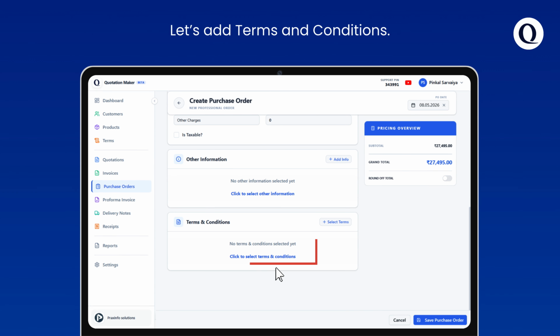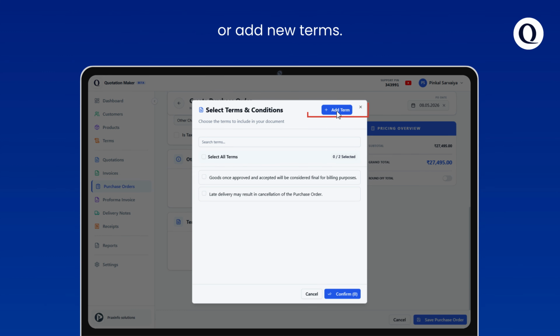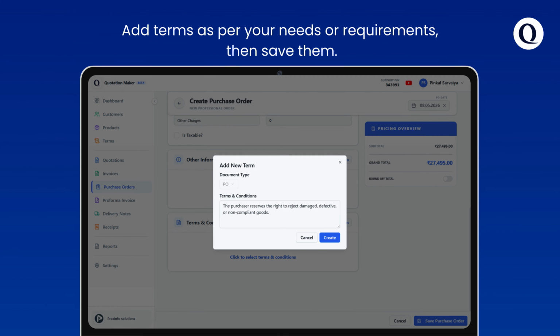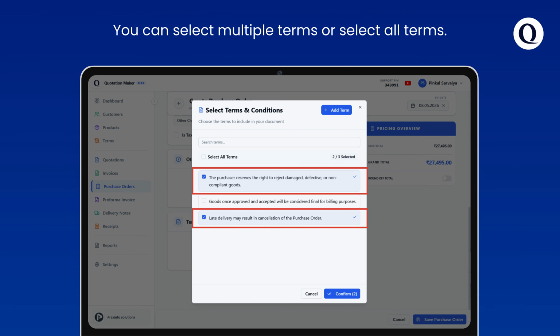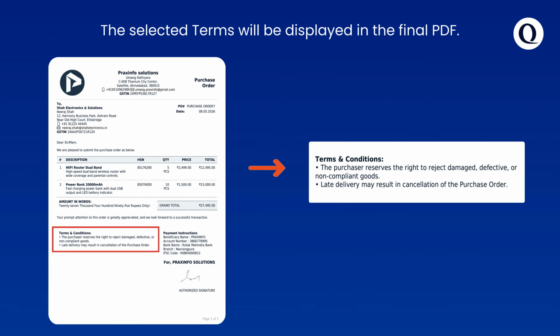Let's add terms and conditions. Here, you can choose terms from the existing list or add new terms. Add terms as per your need or requirement, then save it. You can select multiple terms or select all terms. The selected terms will be displayed on the final PDF.